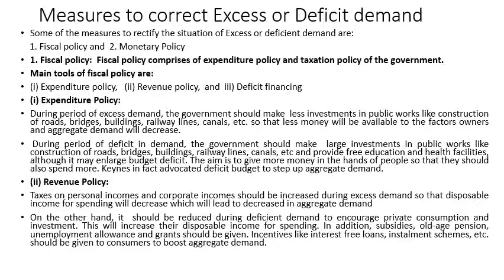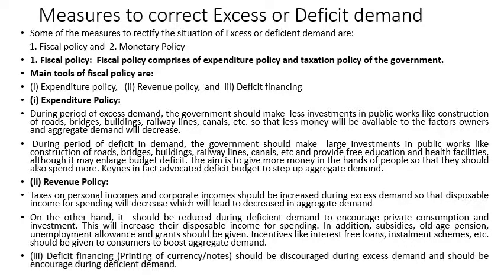On the other hand, if there is deficit demand, then the tax rate should be reduced during deficit demand, to encourage private consumption expenditure and investment. It will increase the disposable income. So if the tax rate is decreased, then disposable income will increase, and if they are getting more money to spend, then aggregate demand will increase.